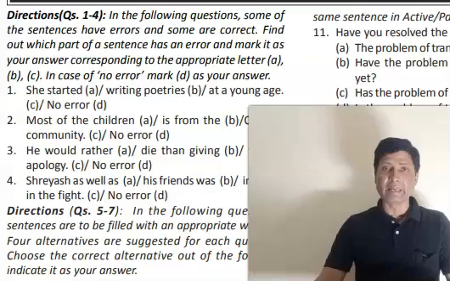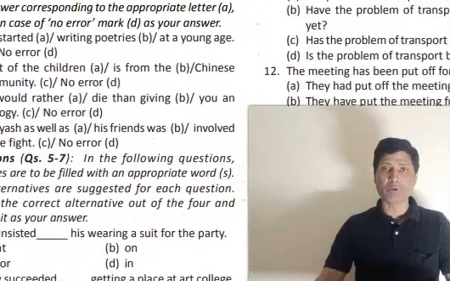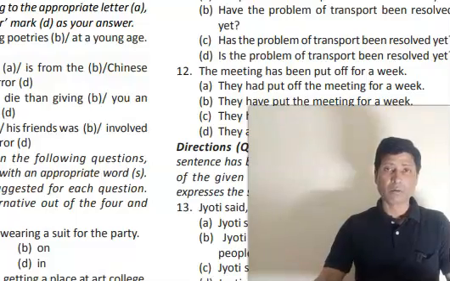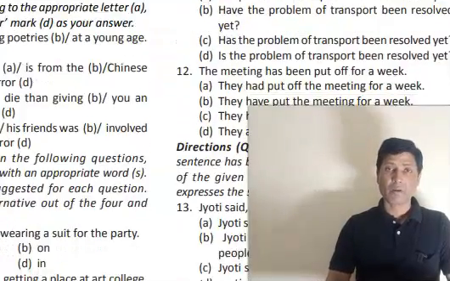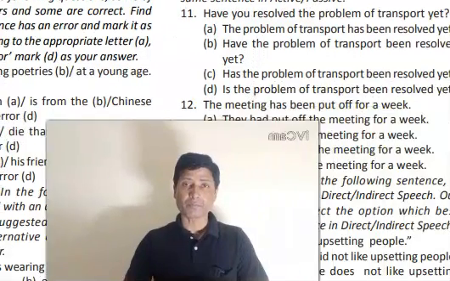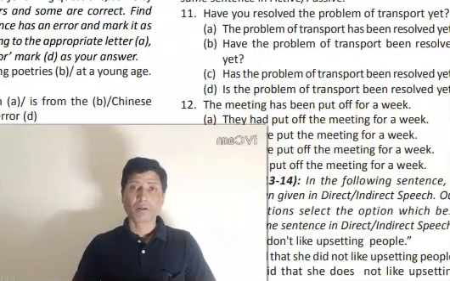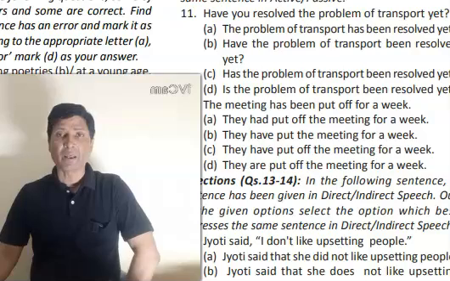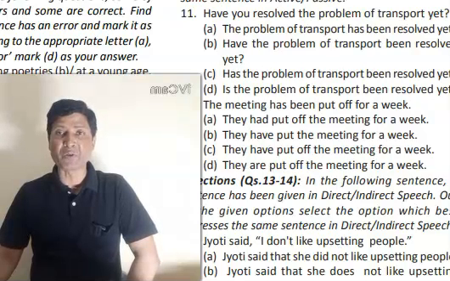Now let us begin the next question, question number 11. Have you resolved the problem of transport it?